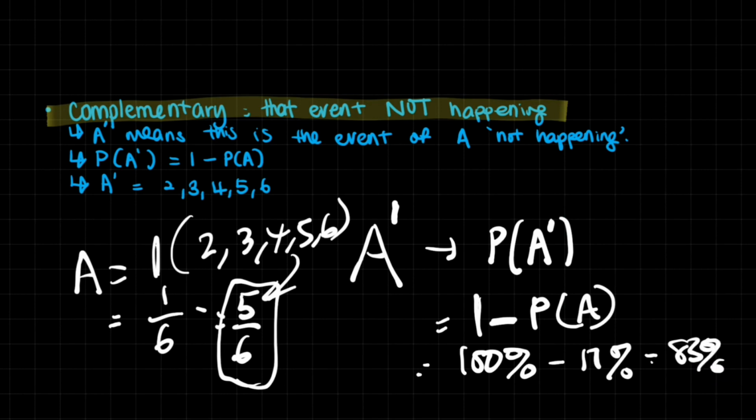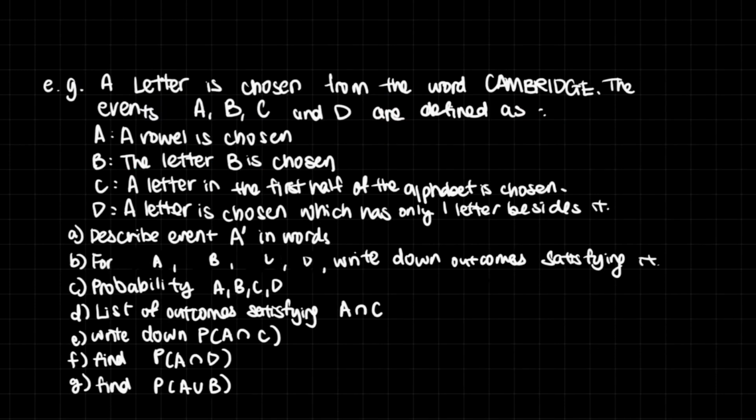So those are the different ways that we use to describe our sets. Now we're going to take a look at this rather wordy question. It says, a letter is chosen from the word Cambridge. The events A, B, C, and D are defined as A being that a vowel is chosen. Now a vowel would be A, I, and E, so that's A, I, E.